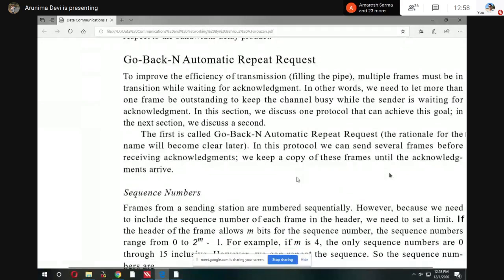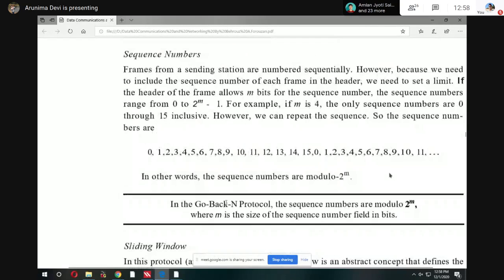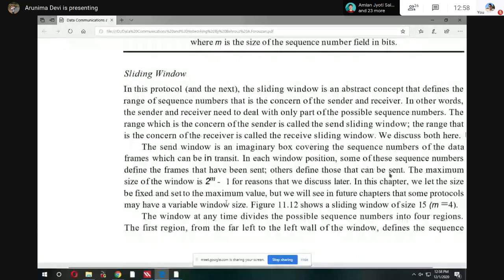So go back N ARQ is somewhat complicated. Here we have one concept called sliding window. Sliding window. In your examination, normally sliding window is given. What is called sliding window? That is very important also.